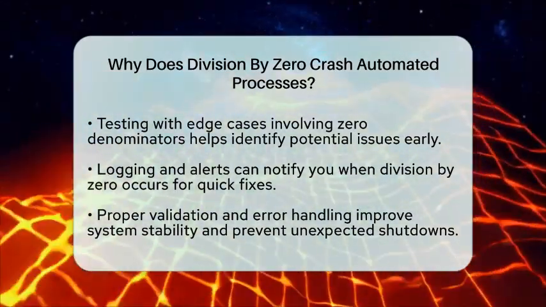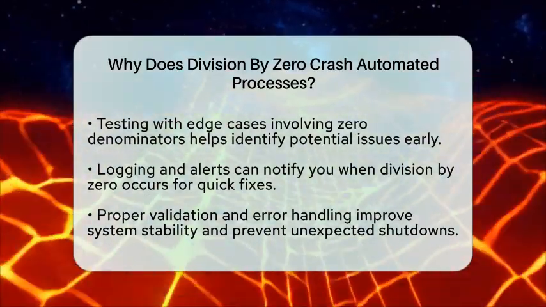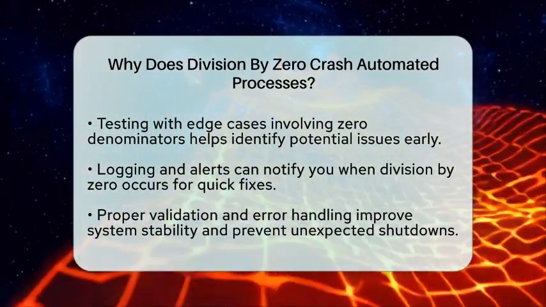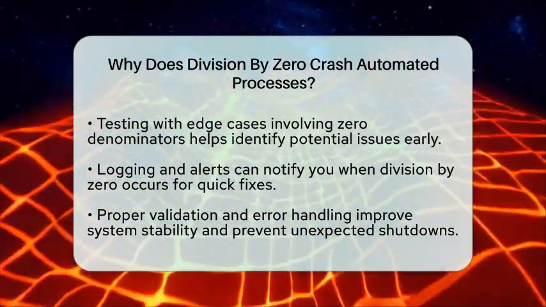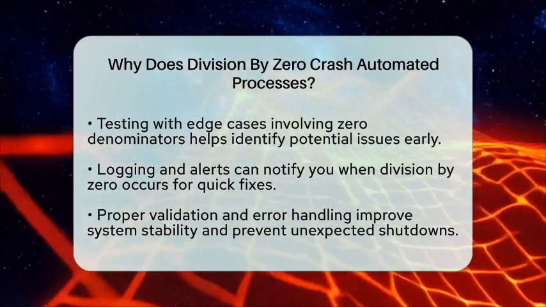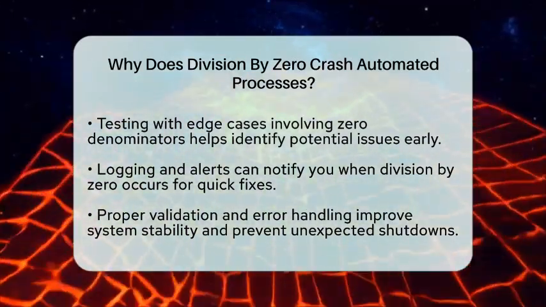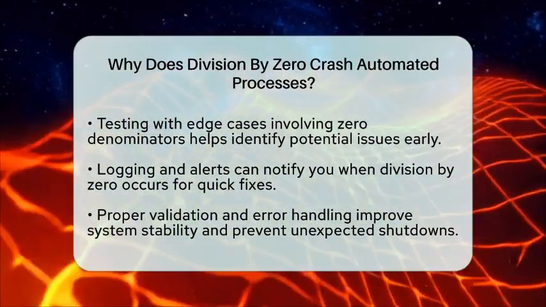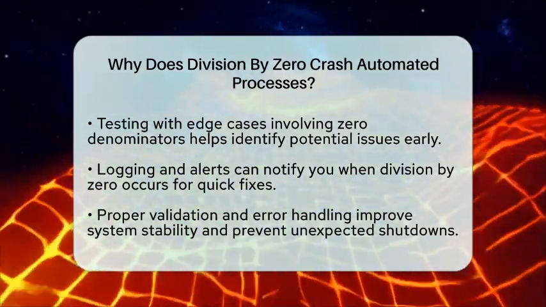Understanding why division by zero crashes automated processes helps you build more reliable systems. Always validate inputs, handle exceptions, and test for these edge cases. This approach keeps your processes running smoothly and avoids unexpected shutdowns.